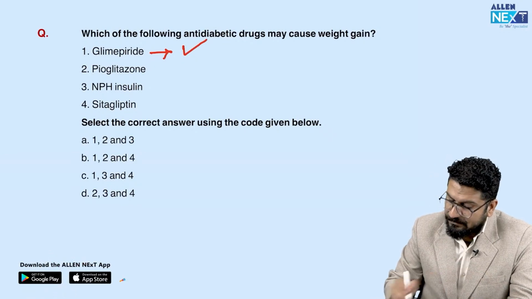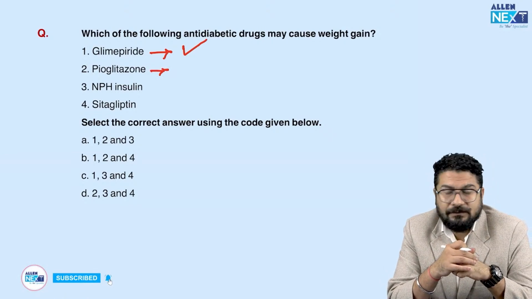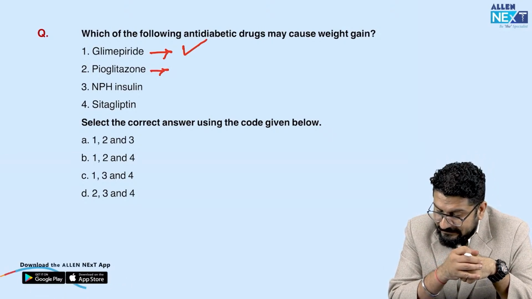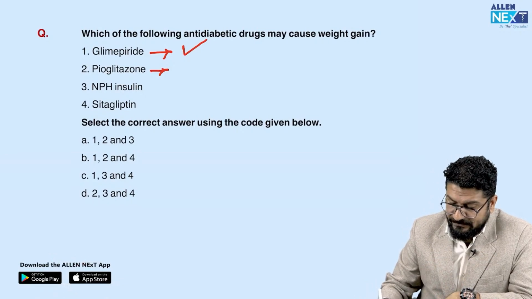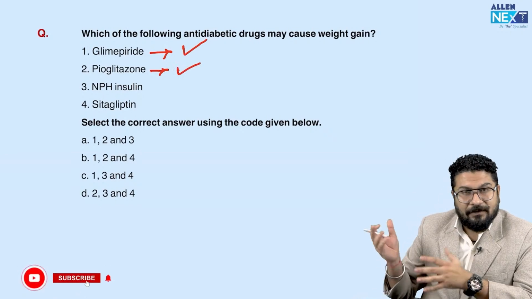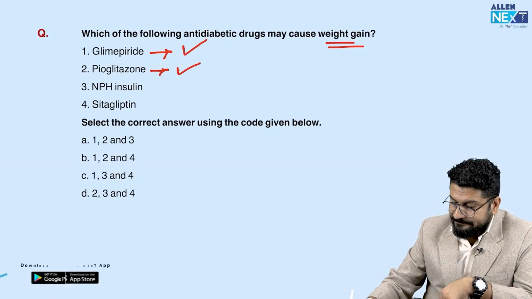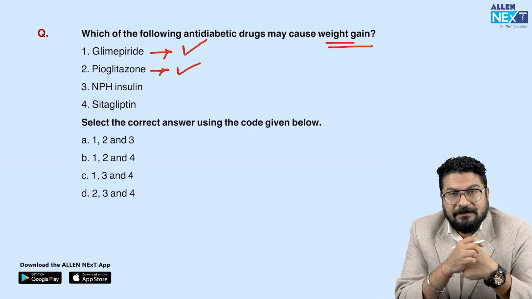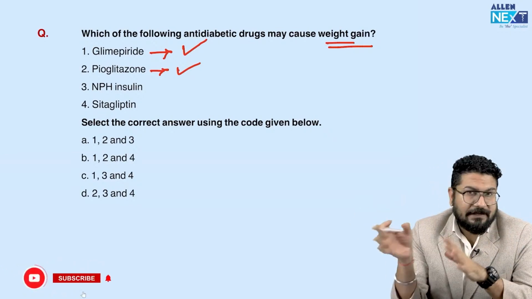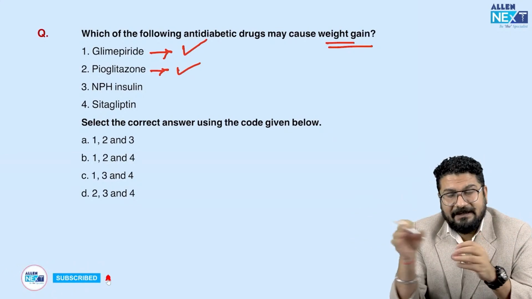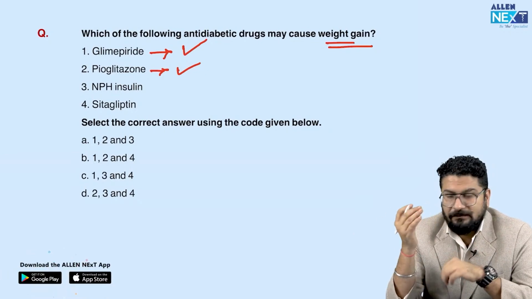Coming to the next, pioglitazone. Pioglitazone is a drug included in the thiazolidinedione group, and this drug causes sodium and water retention. When they cause sodium and water retention, because of more water, weight is more, so they also cause weight gain. Coming to NPH insulin, remember all types of insulin, whether NPH, regular, short-acting, long-acting, lente, semilente, ultralente, any type of insulin has anabolic action. So they will also cause weight gain.